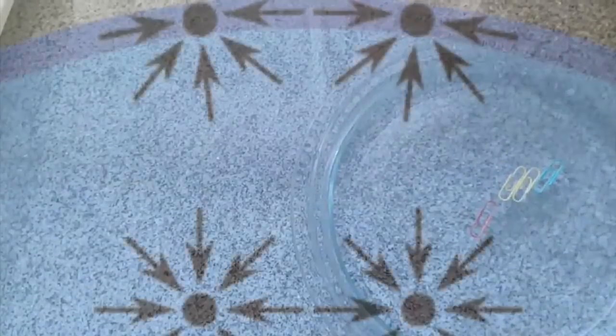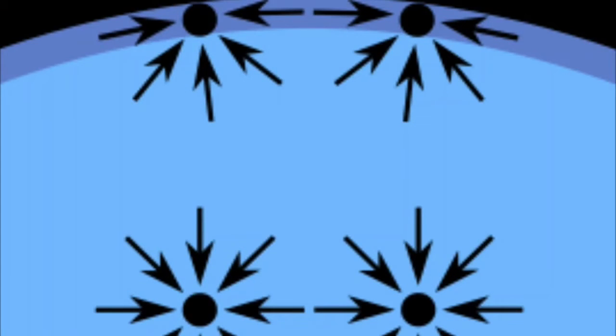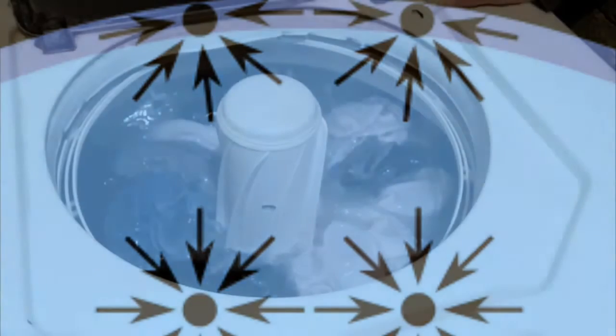Well, as we can see in this part, the clips are floating in the water. Now I'm gonna explain why they float. Every molecule is surrounded by other molecules in all directions, so the attractive forces between them get compensated. But the molecules in the surface don't have more molecules, so they attract with a greater force, making a thin barrier in the surface that allows the clip to float. But when we add soap, the soap decreases the surface tension in water, so the clips will fall immediately.